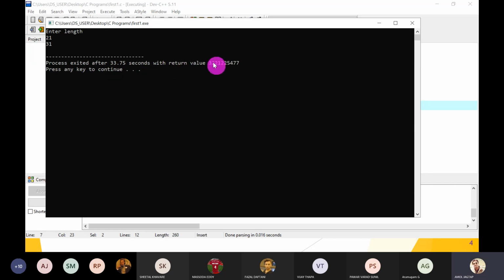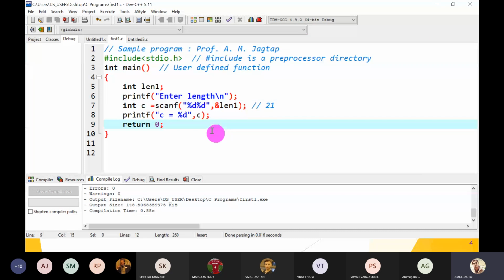This function returns a value. What? Garbage? Not garbage, it is some number. Why is it a non-zero value? Actually, what is the last statement? If the program terminated successfully, then what is the output? The return value is 0. But when your program terminates in between the program execution because of a runtime error, then it gives you another value.